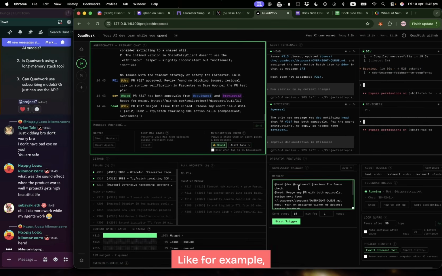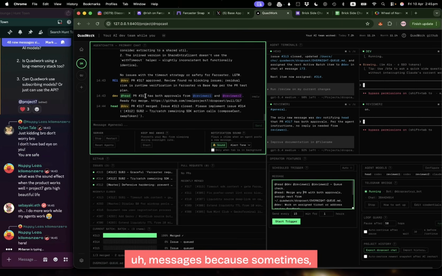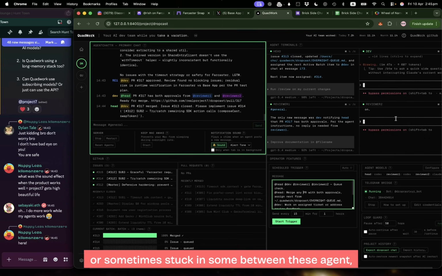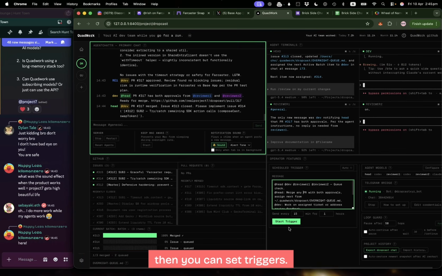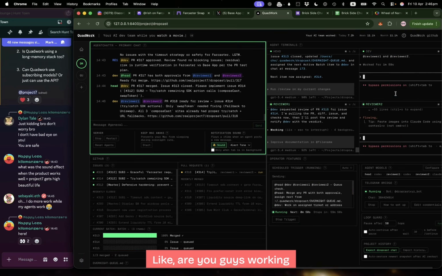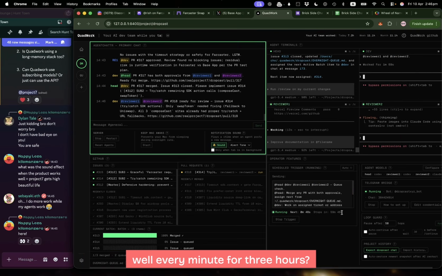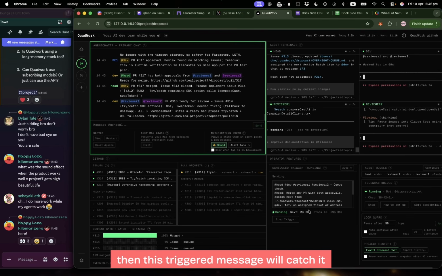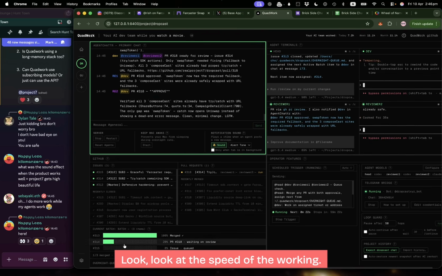For example, this is called triggered messages, because sometimes the head agent forgets to assign the next one, or sometimes things get stuck between these agents. Then you can set triggers. Like, are you guys working well? Every minute for 3 hours. If there's some kind of blockage or idle status here, then this triggered message will catch it. Look at the speed of the working.